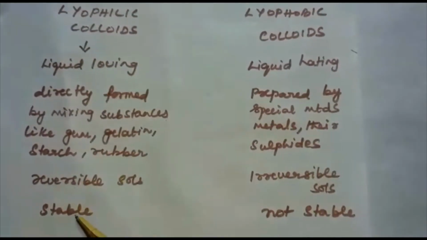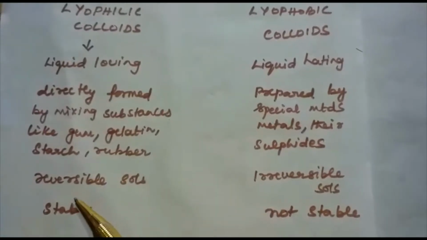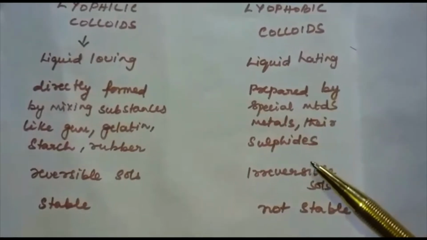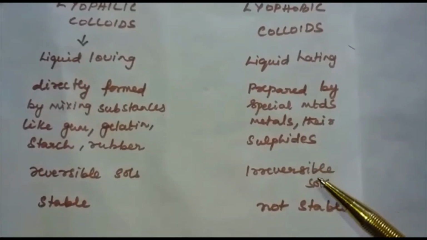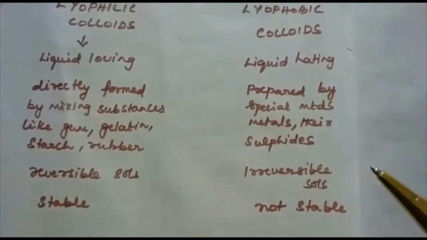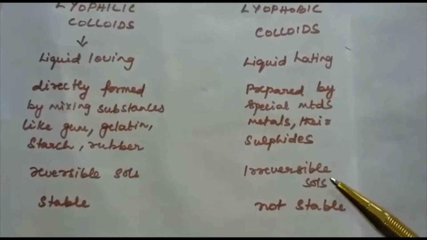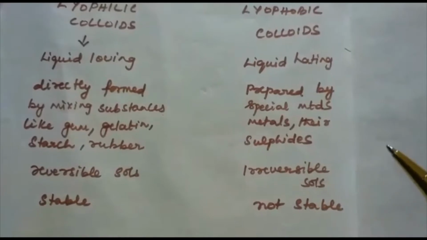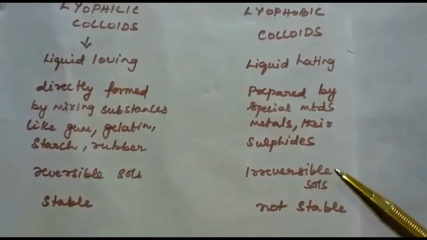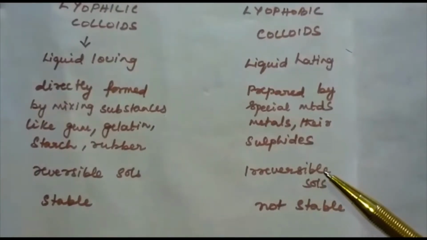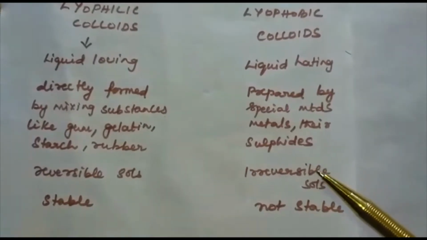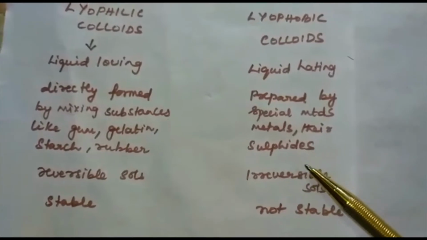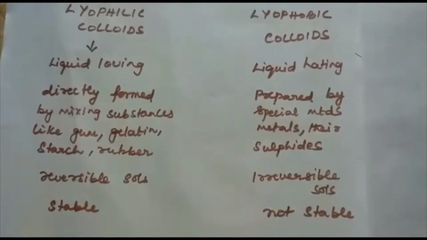Lyophilic colloids are stable and cannot be easily coagulated. Whereas lyophobic colloids are unstable. They can be coagulated on addition of small amounts of electrolytes, or by heating, or by shaking. And once precipitated, they do not give back the colloidal sol by simple addition of the dispersion medium.